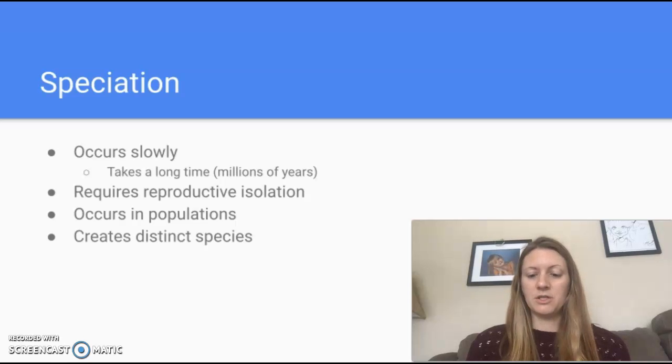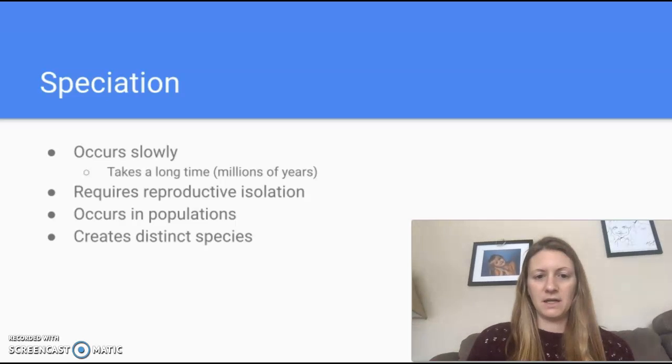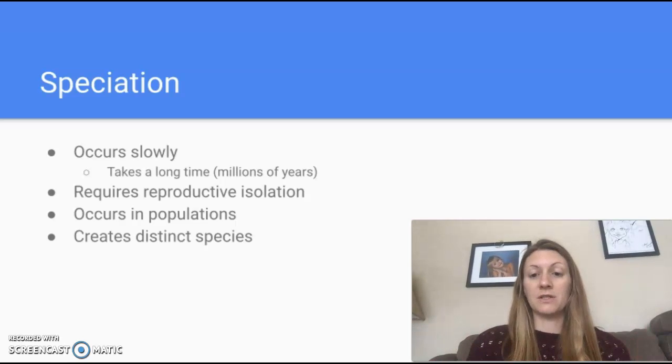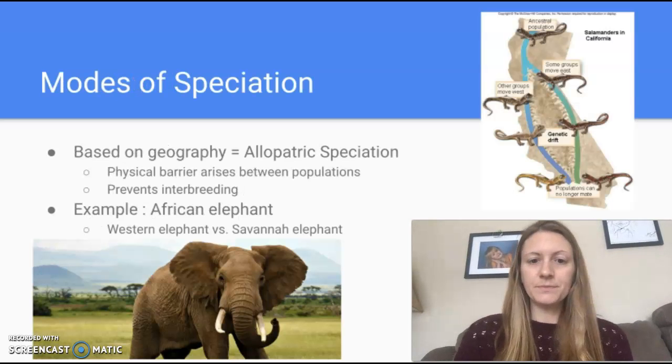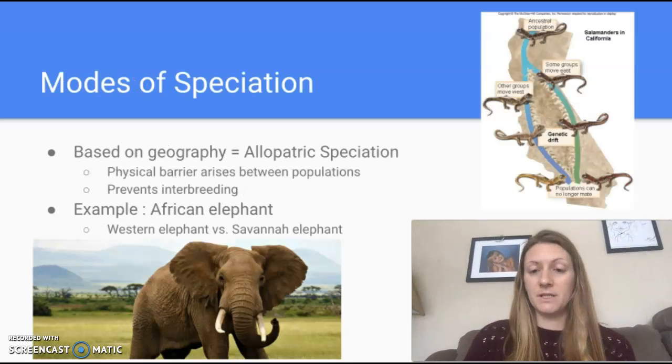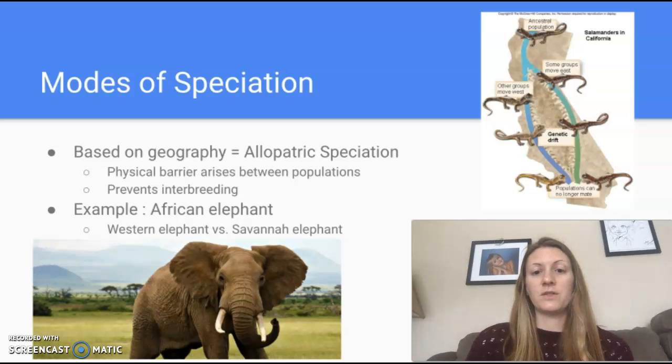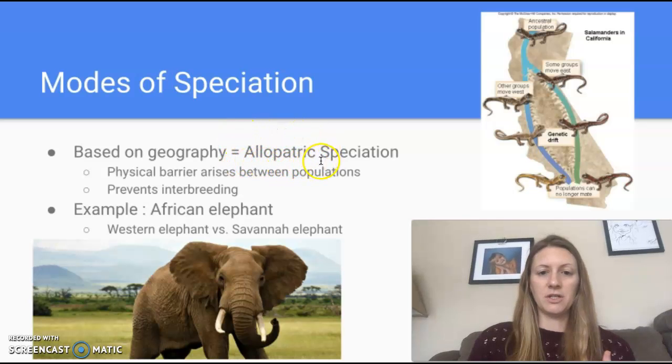So this new species has to not interbreed with the old species. It will occur in a population as a whole, so not just one organism, it's got to be the whole population. And the end result is a distinct species. There are different modes of speciation which occur. So the first one we're going to talk about is allopatric speciation. That's our big term right here, allopatric speciation.